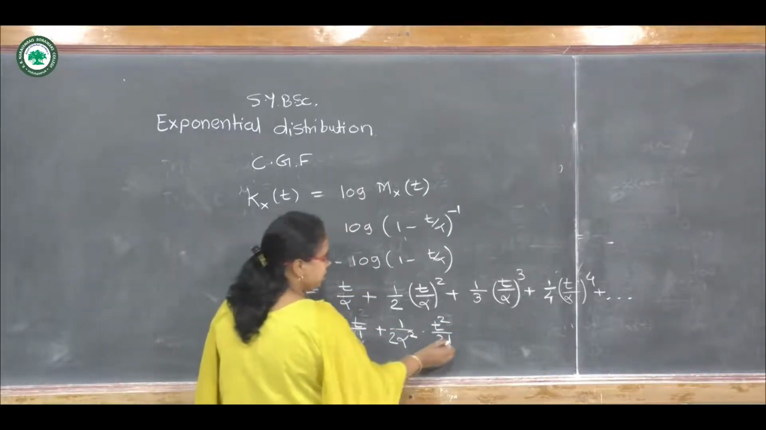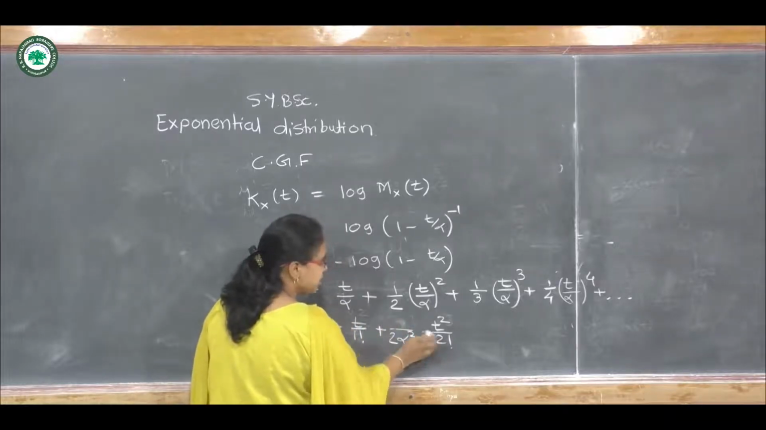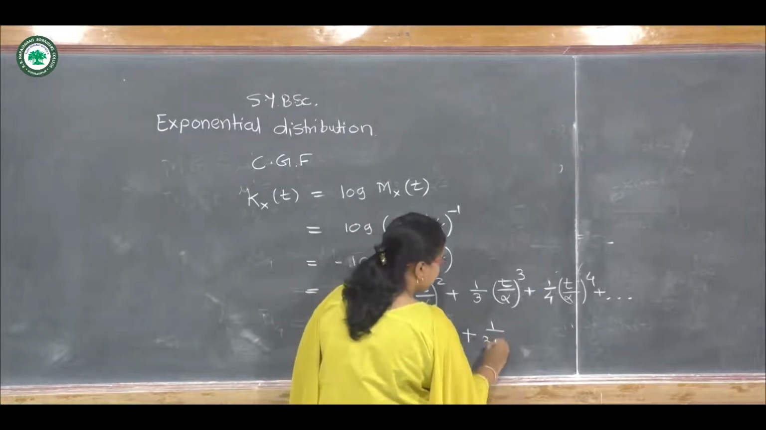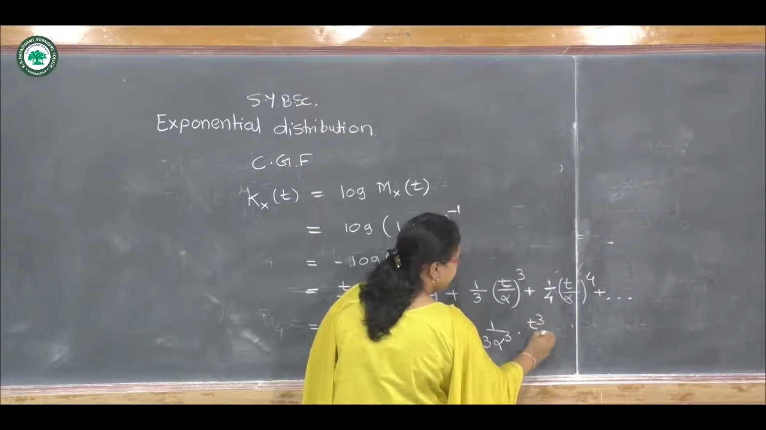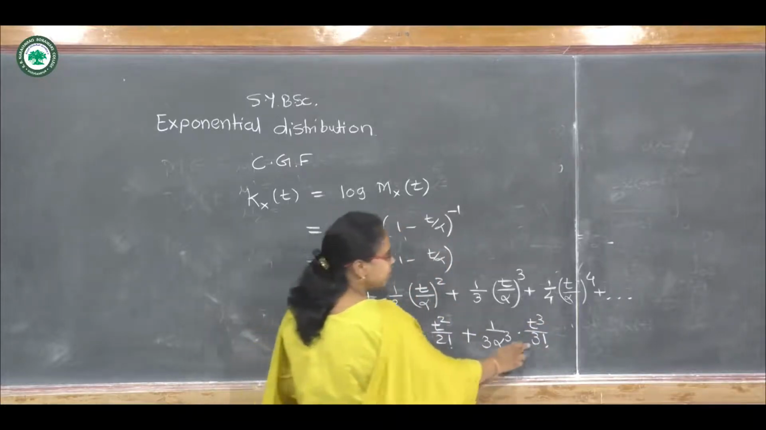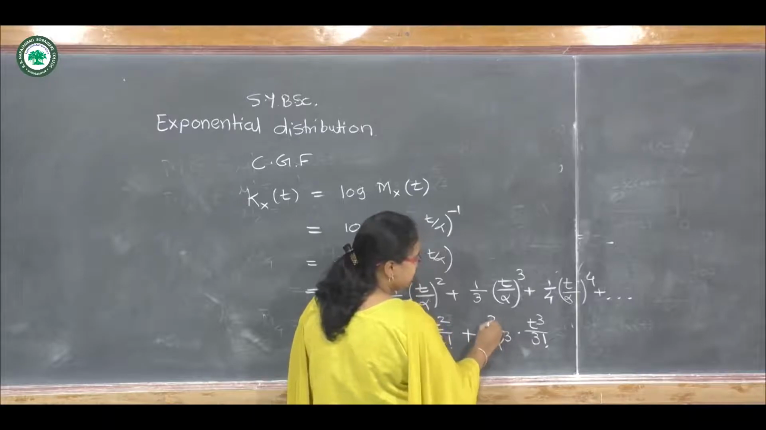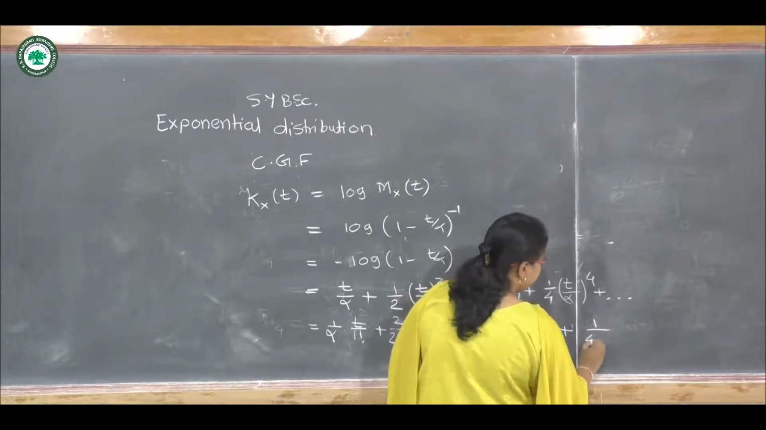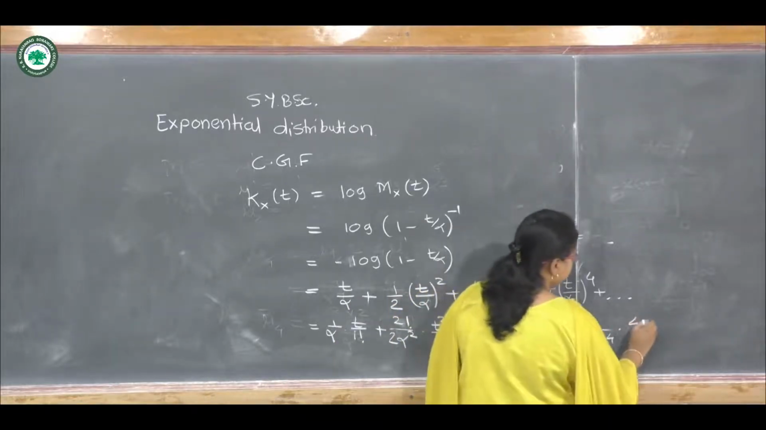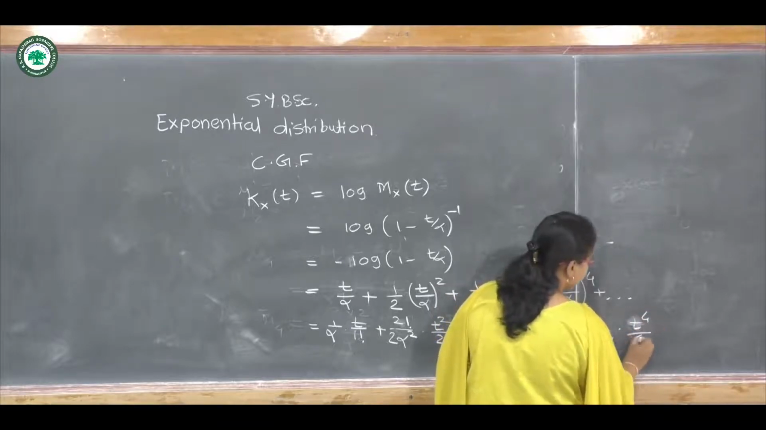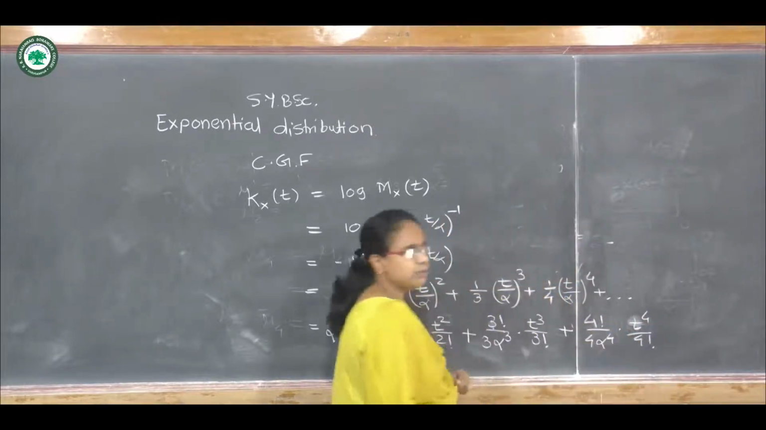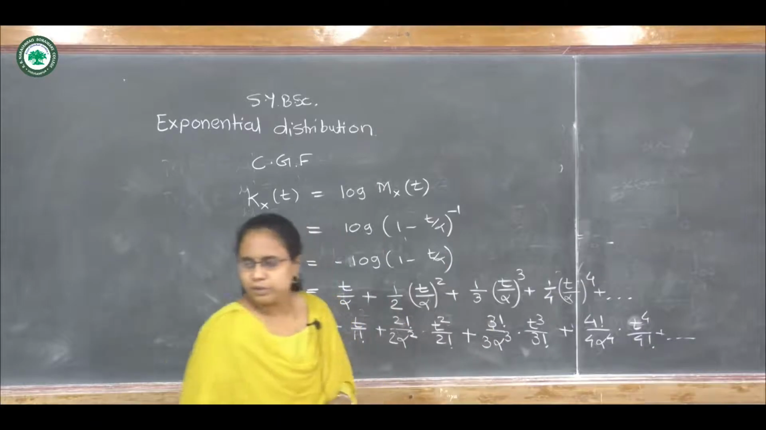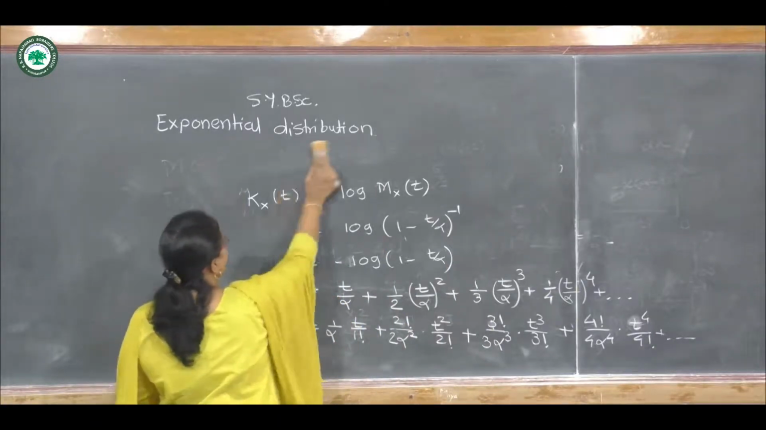Here I have written this term 2 factorial, and I have to write this term also in the numerator. Plus 1 upon 3 into alpha cube into t cube upon 3 factorial. This term 3 factorial I have to write here also in the numerator. And finally this is 1 upon 4 into alpha raised to 4 into t raised to 4 upon 4 factorial. Here I have to write 4 factorial, and plus so on. Now the cumulants can be obtained by using the formula.